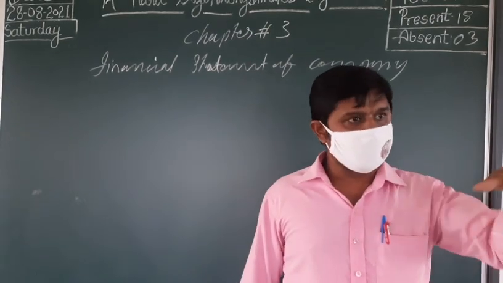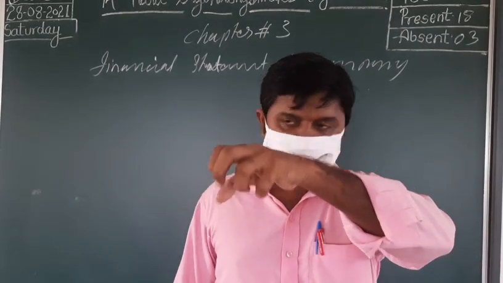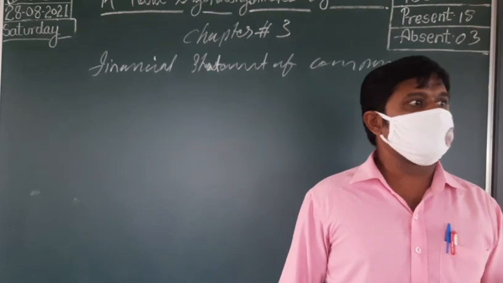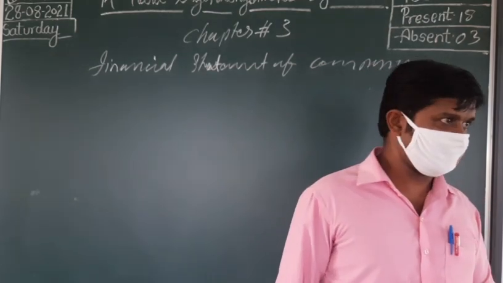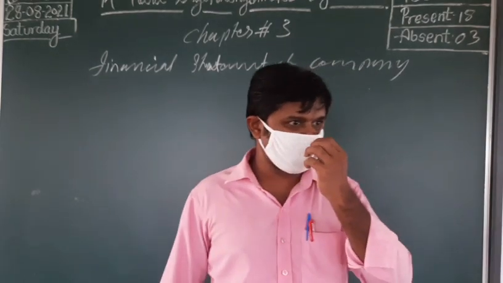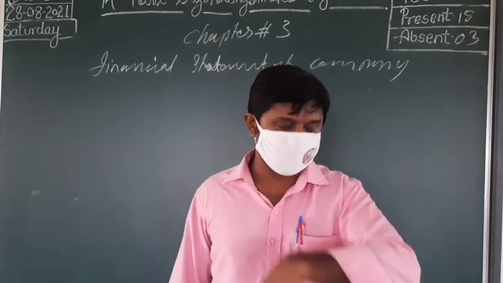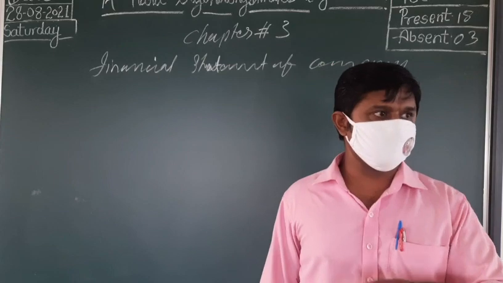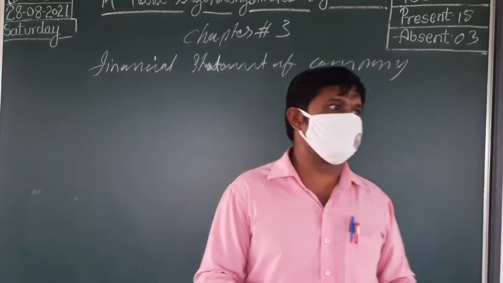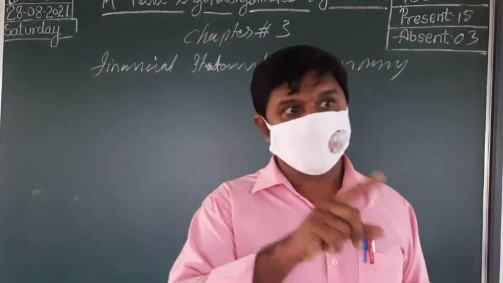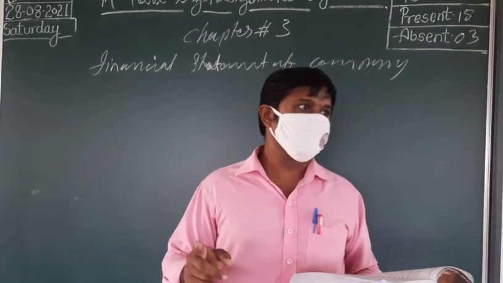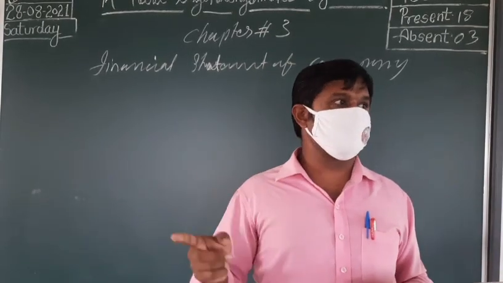Clear now? That is, all debtors from whomever we wanted to get the total amount, plus bills receivable. If any bill is written to us, that means we are eligible to get that bill. Then those bills receivable together are known as trade receivable. So trade payables are there, trade receivables are there. Trade payable is, yes, sundry creditors plus bills payable.